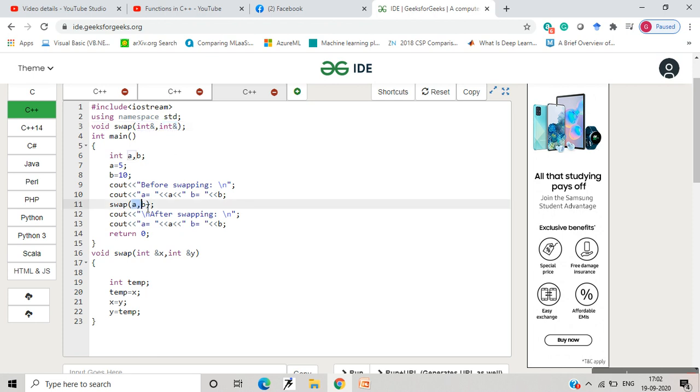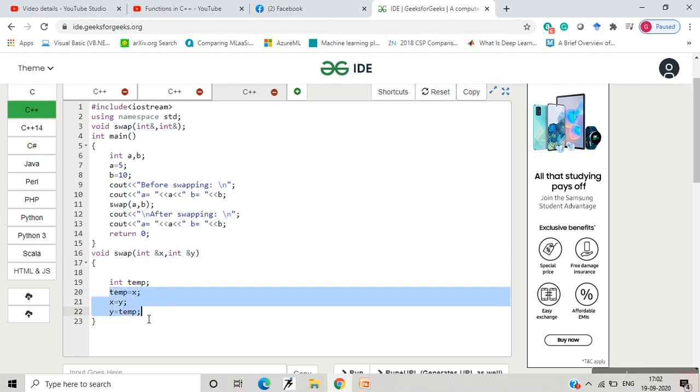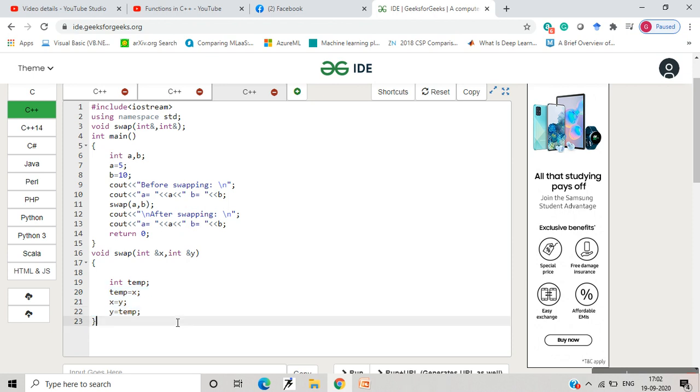So though I pass the values of a and b, what happens is it copies the aliases, that is, it takes the address of a in x and the address of b in y. These aliases are created, and now when I exchange, as I have already explained earlier, x will become 10 and y will become 5, considering the logic that I have explained.